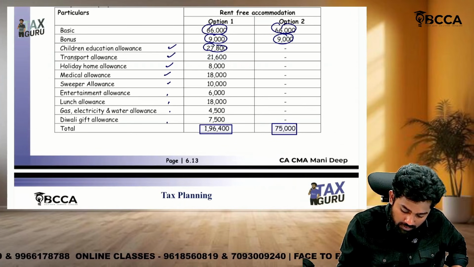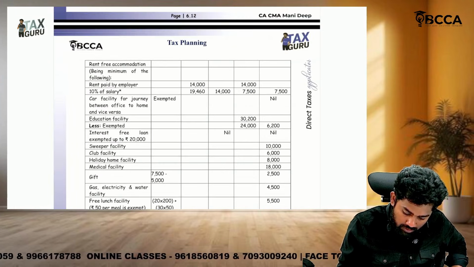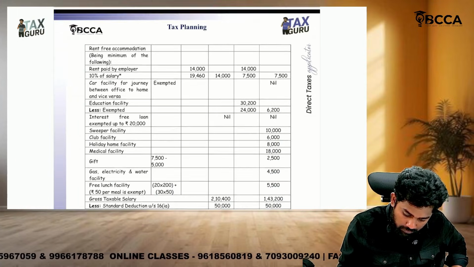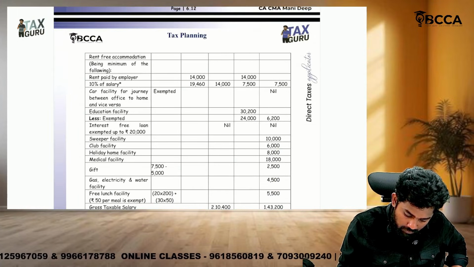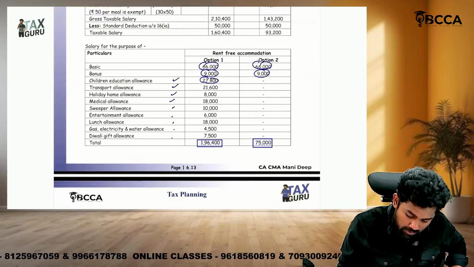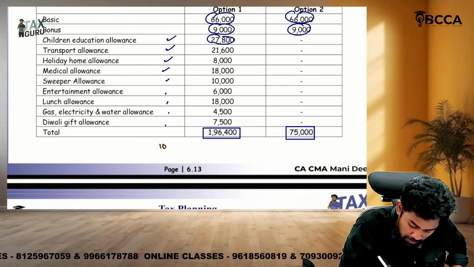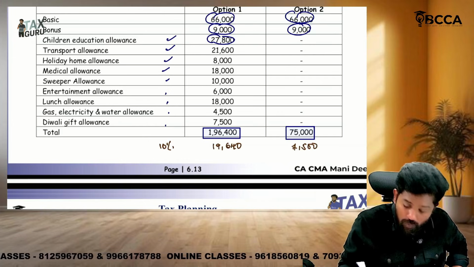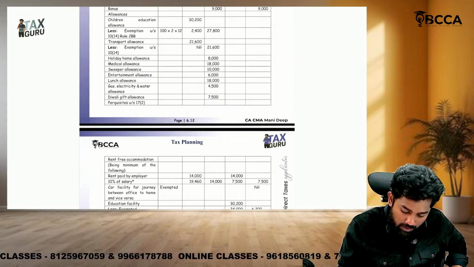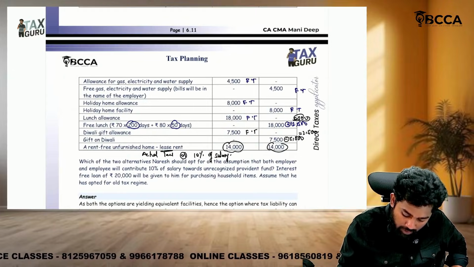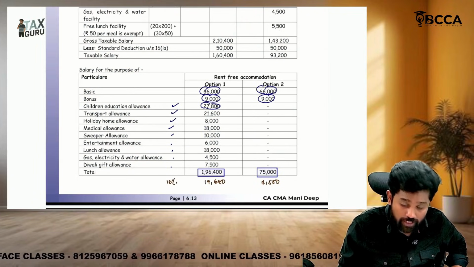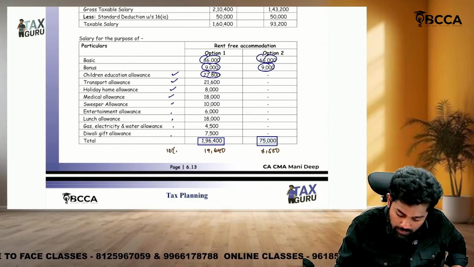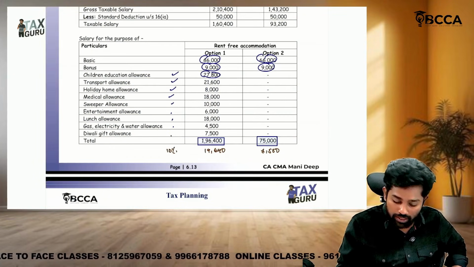19,640. Allowances, 13% of salary. So on this 10 percent, 19,640, here 7,500. What is the exemption with respect to furnished accommodation available? Whichever is lower. This 14,000 or 19,640, whichever is lower, now 14,000. Here 14,000 or 7,500, lower is 7,500, which is the only amount available as exemption.